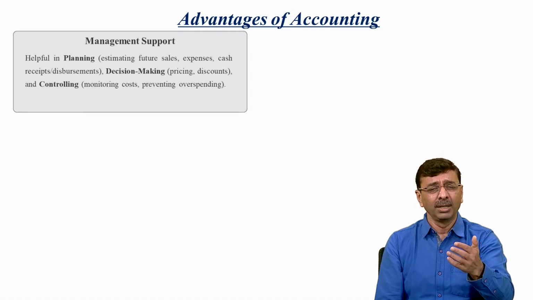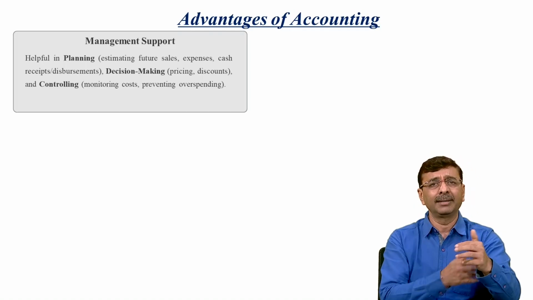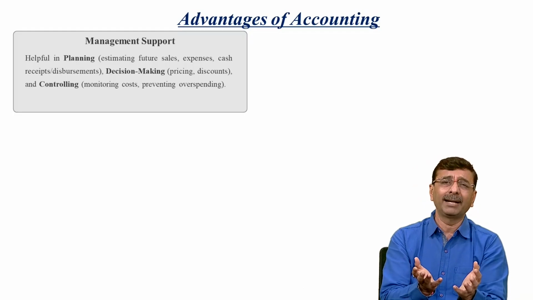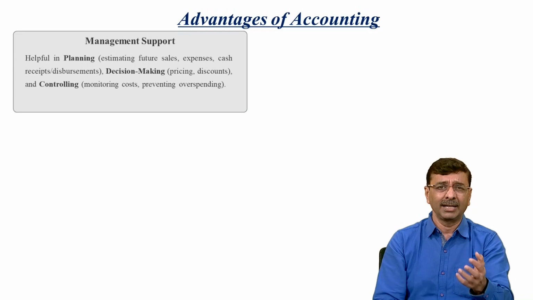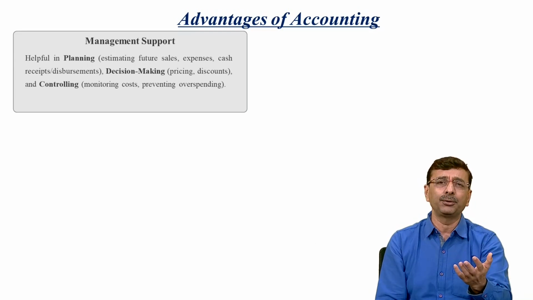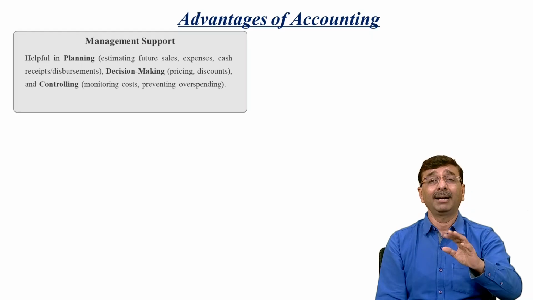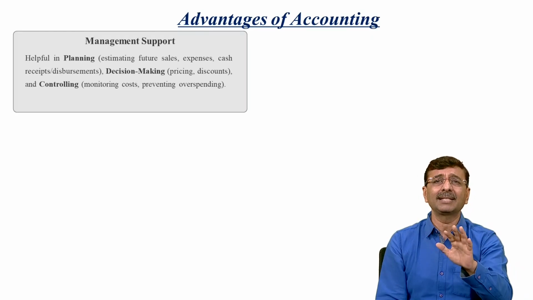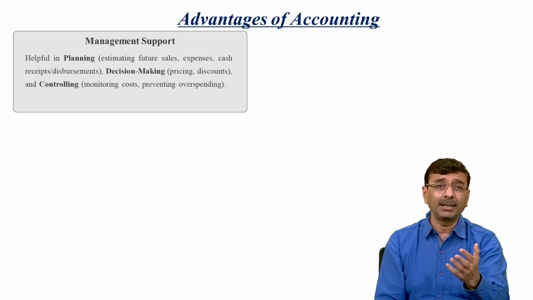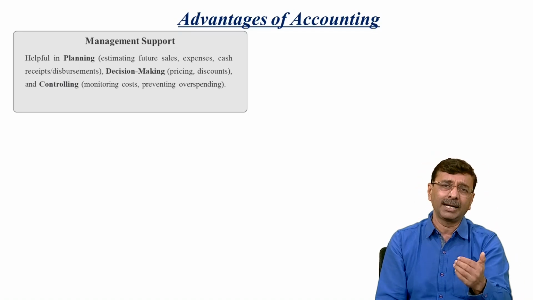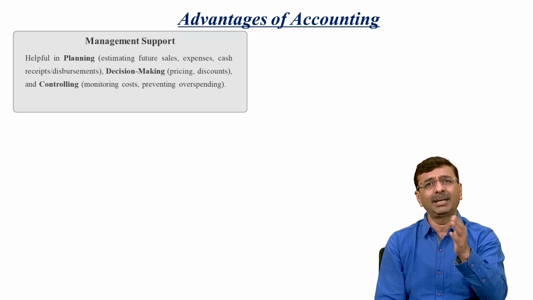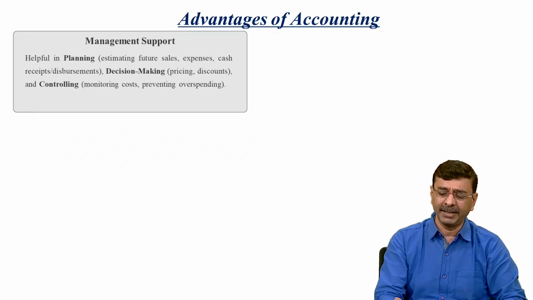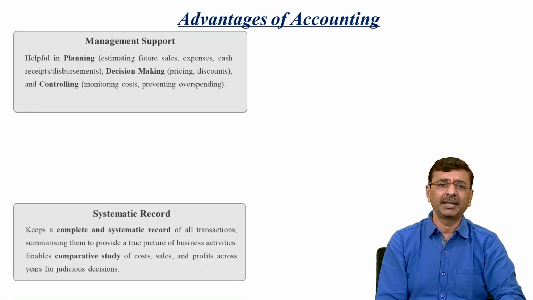They can take decisions on how many people should be hired, if they are paying labor more. So they can design a certain amount of labor planning, or maybe the working environment, in such a way that the maximum output and maximum capacity utilization can be identified, right? And how the pricing methodology can be decided. So all these things can be decided. Again, controlling, as I already mentioned, how the cost can be controlled. So ultimately, through the management perspective, planning, decision making and controlling, it can help. So this is the advantage for them.